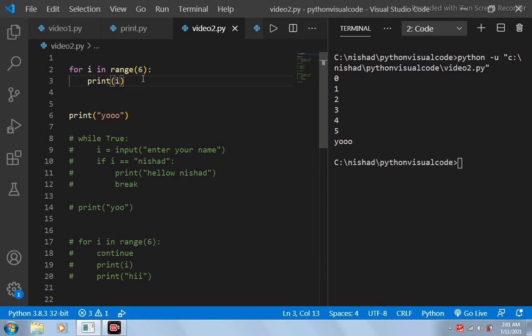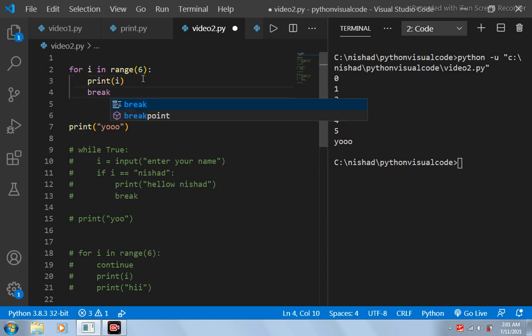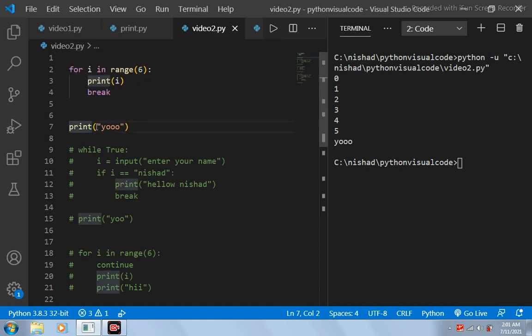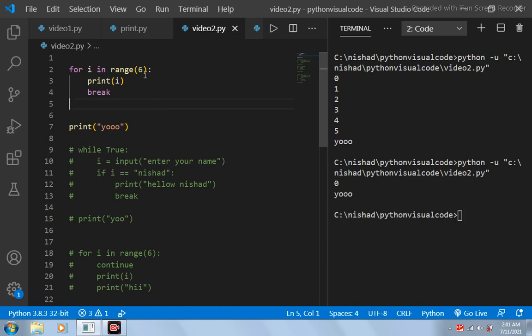But if I introduce this break statement over here, what it does is stop the execution of the loop. It completely stops the execution of the loop. It basically breaks the loop and transfers the control of the program directly outside of the loop, and whatever is present outside of this loop will be getting executed. So if I run this program, you can see that only 0 is getting printed and then this u